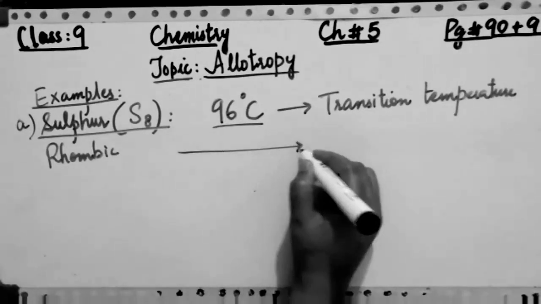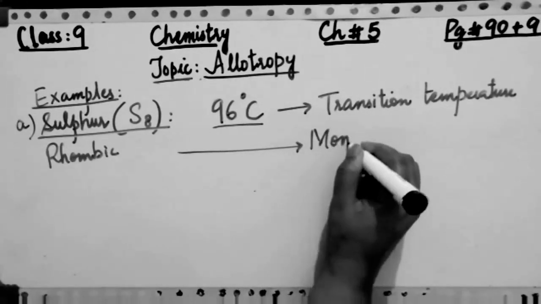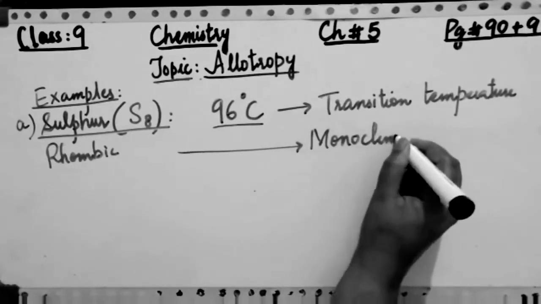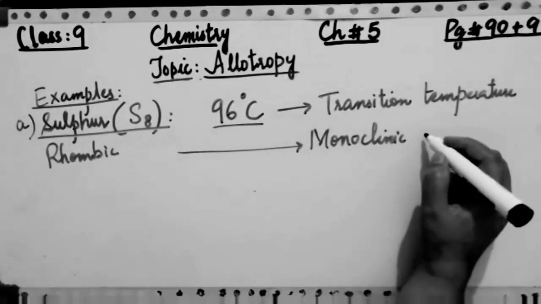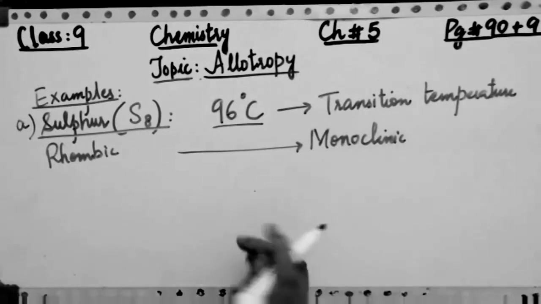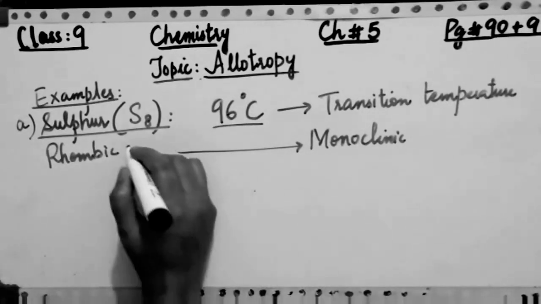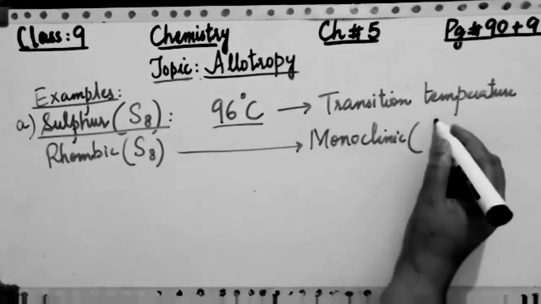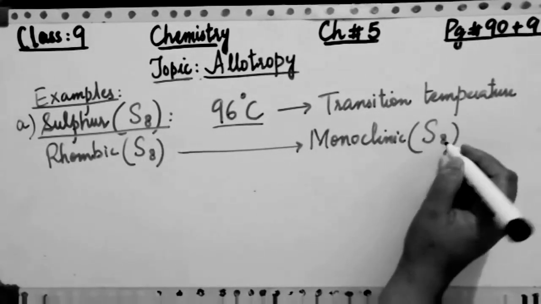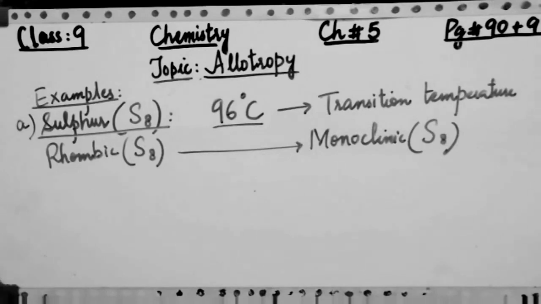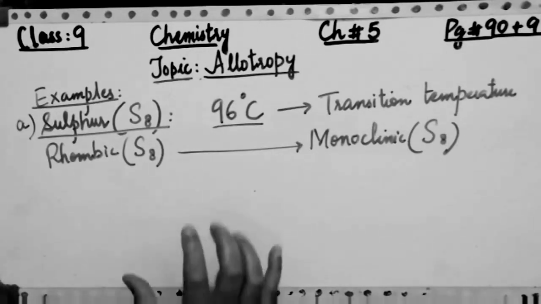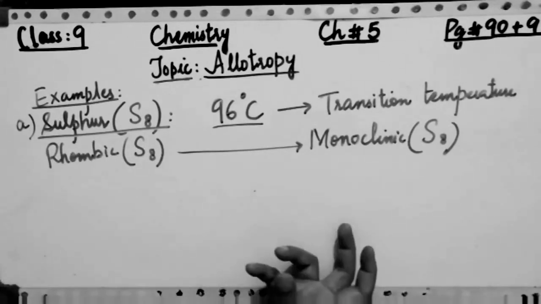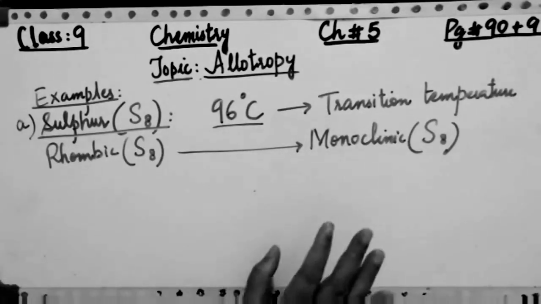So I am writing the conversion in front of you. The rhombic is converted into the monoclinic sulfur, and the monoclinic sulfur is basically needle-like in shape, while the rhombic sulfur is in the shape of a rhombus. I am writing also the S8 along with it, which indicates there is no change in the chemical properties, except only the physical shape of these substances, that is the allotropes, are being changed.